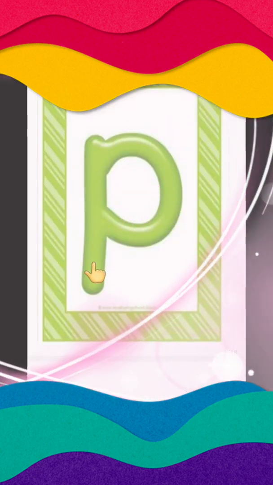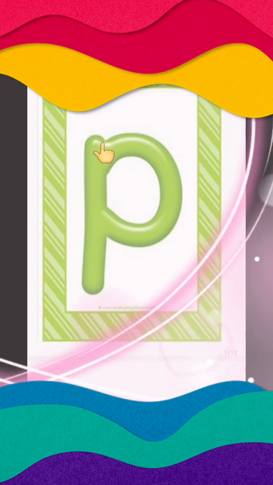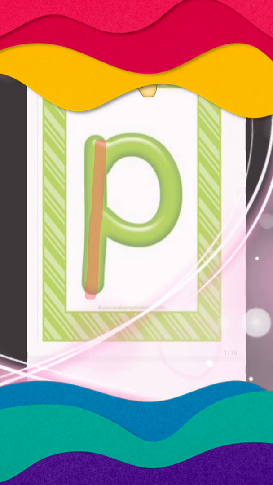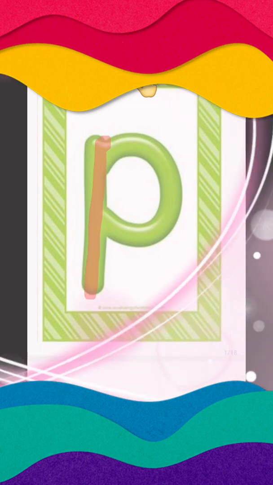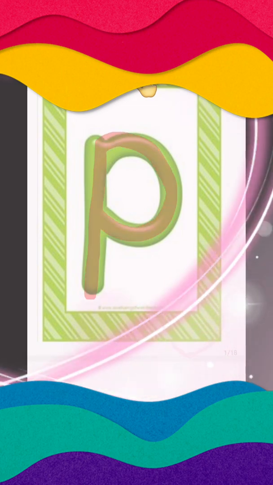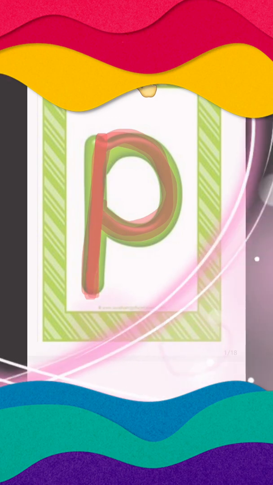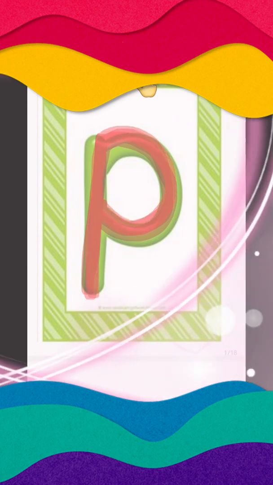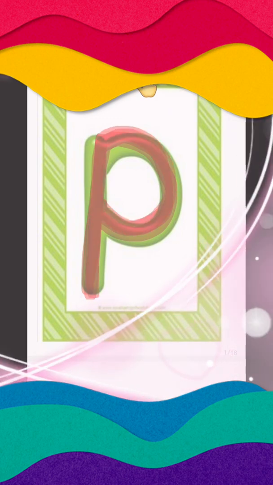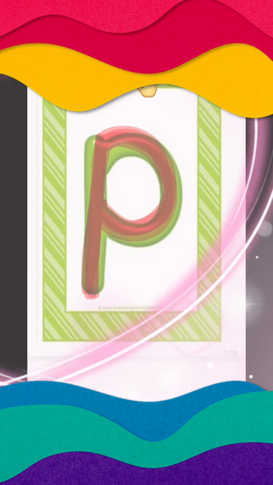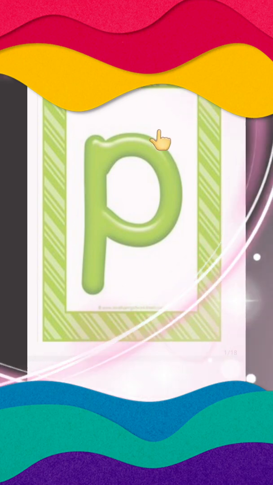We know all the vertical lines and curves. Now you are going to make a vertical line down, then bring it up, then a curve. Down, up, and a curve P. And our P is ready. And what is its phonetic sound? P.